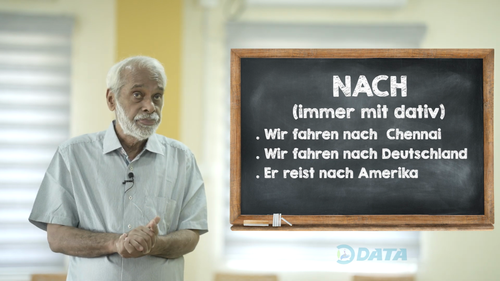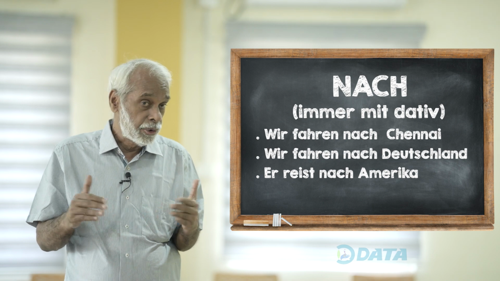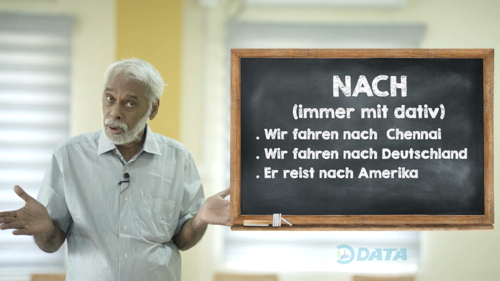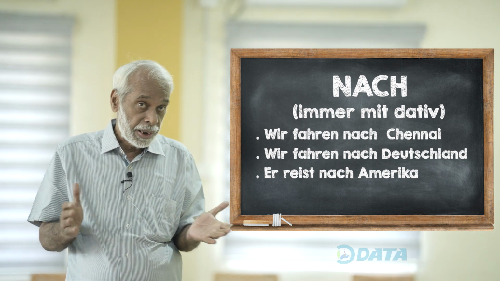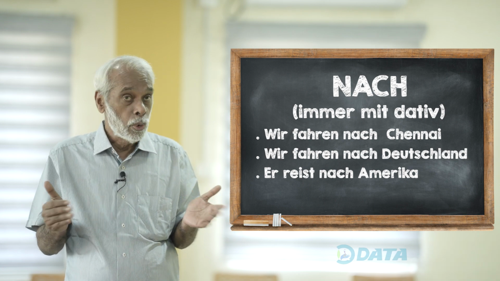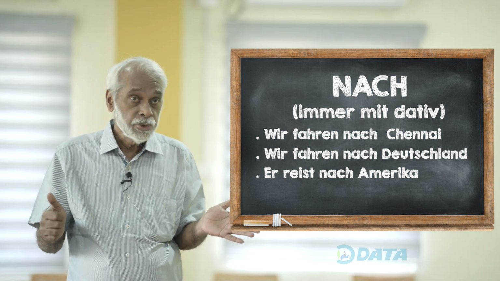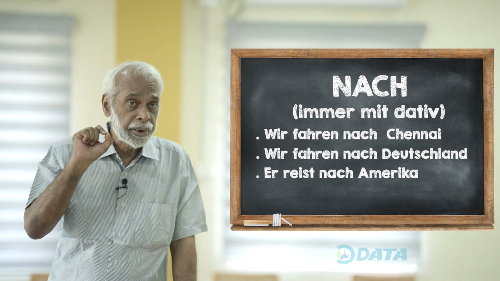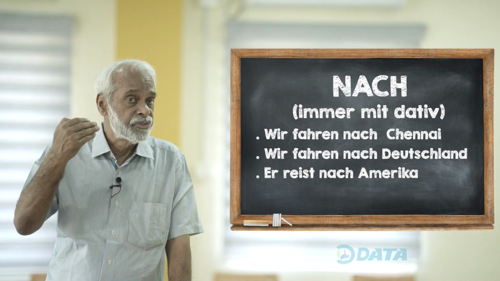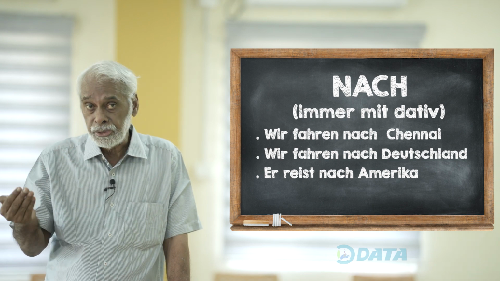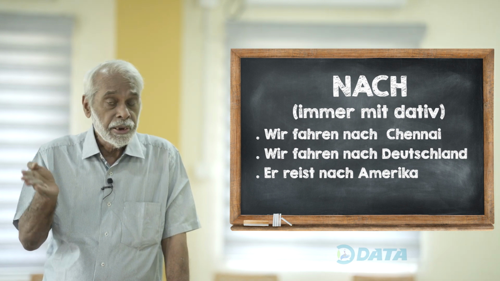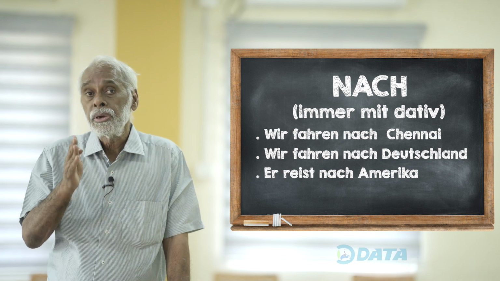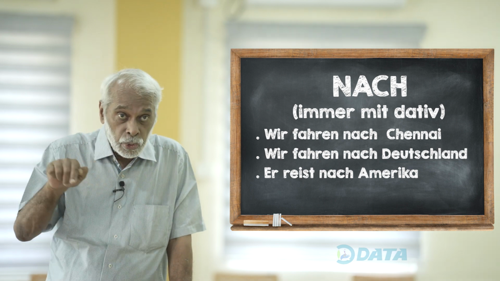Wir fahren nach Deutschland, no article. Er reist nach Amerika, no article. So in the first case, nach is used to show a direction towards a city or a country, and in front of this city or country there is zero article.